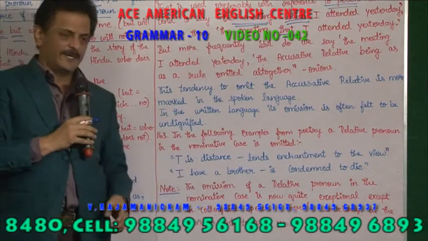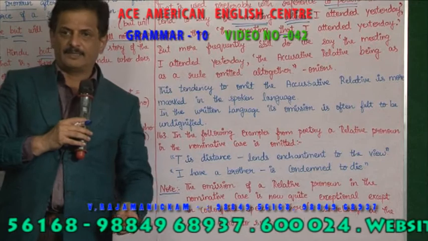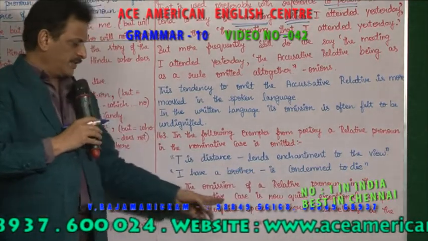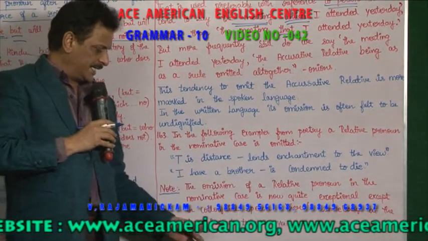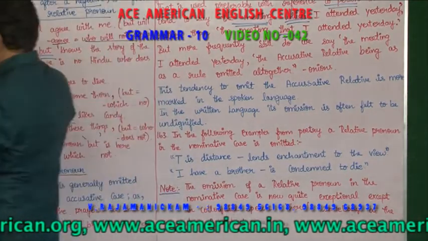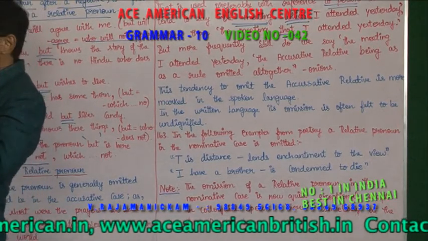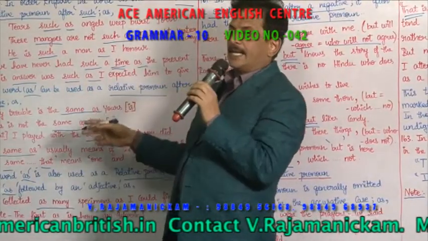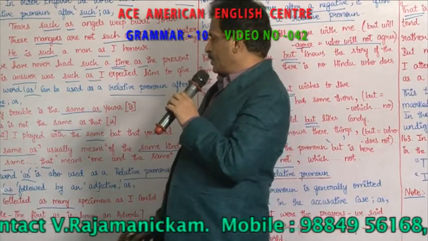I have a brother condemned to die, means he is about to die. So you are not using a relative pronoun. The omission of the relative pronoun in the nominative case is now quite exceptional, except in colloquial speech. There is somebody at the door wants to see you. So dear friends, what you have seen is "such" as, "same" that. So this "such" as a relative pronoun comes with "as", and "same" as a relative pronoun comes with "the same". So hope you are able to get it.